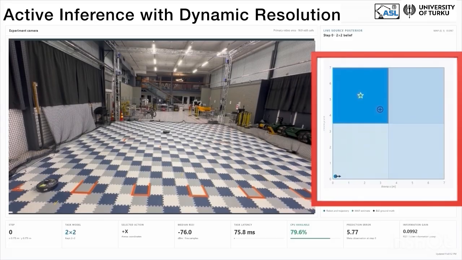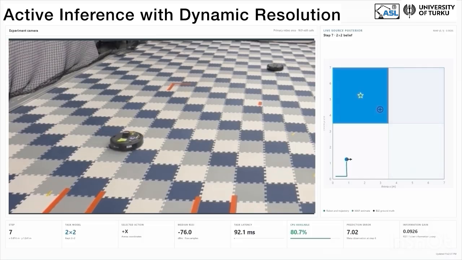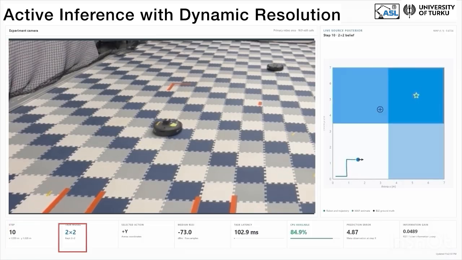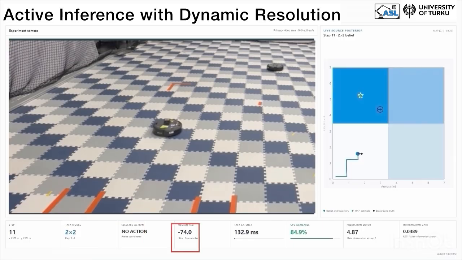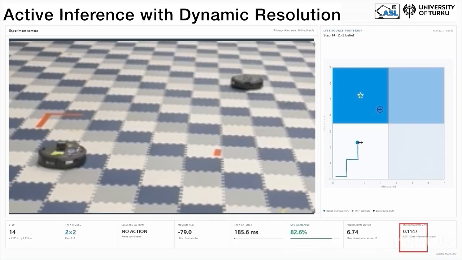This panel visualizes the agent's belief over the transmitter location together with the currently selected model resolution. The proposed method dynamically selects the most appropriate representation from multiple candidate resolutions. The remaining panels display the current step: the active model, the selected action, the observed signal strength, inference latency, available processor resources, prediction error, and the informativeness of the current observation.